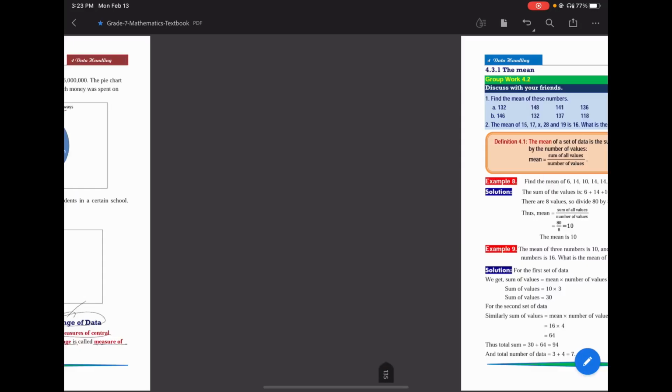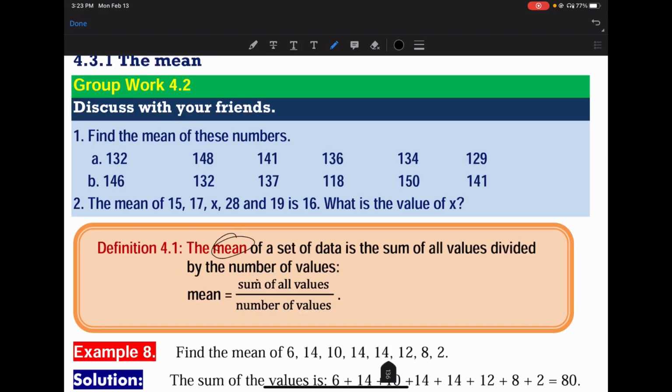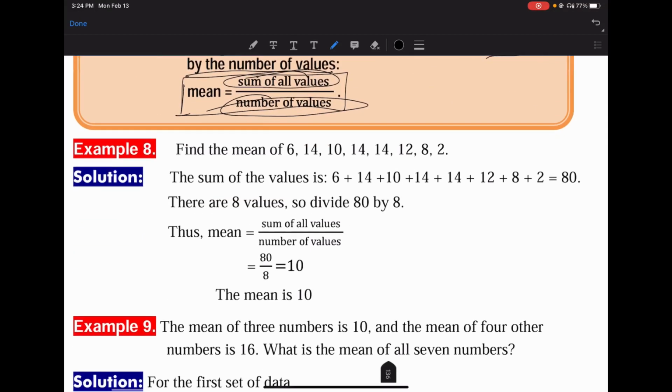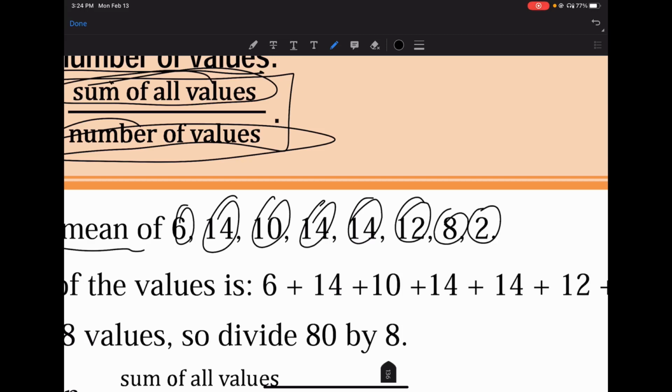measure of central tendency. Okay, now mean ምን ማለት ነው? Mean ማለት the mean of a set of data is the sum of all of the values divided by the number of values. So mean is equal to simply the sum of all values, ሁሉንም ቁጥሮች እንደምናቸዋለን ከዛ by the number of values እናካፍላቸዋለን። Example 8: find the mean of this data. ይሄ ነው እንግዲህ ዳታው የተሰጠን: 6, 14, 10, 14, 12, 8 and 2.